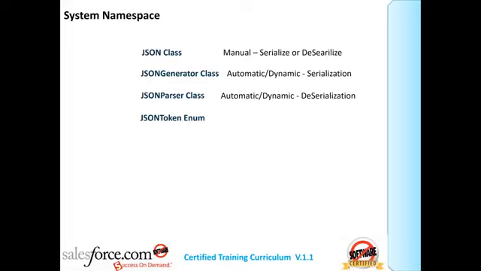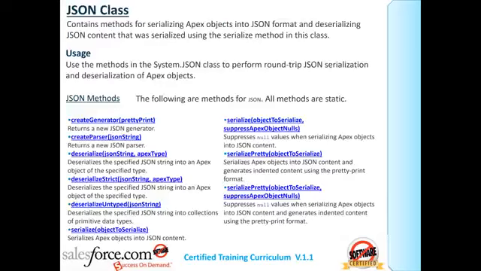Whenever it's simple JSON conversion, we use JSON. We use JSON.serialize. In yesterday's class, you have seen JSON.serialize, JSON.serialize suppress null, JSON.serialize pretty, JSON.serialize pretty suppress null.